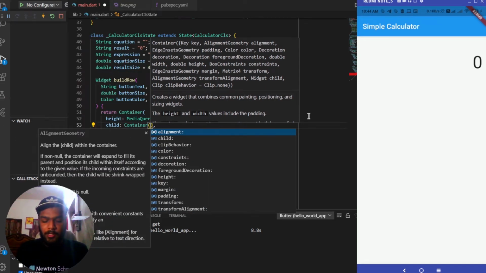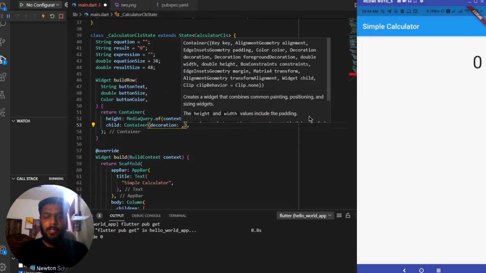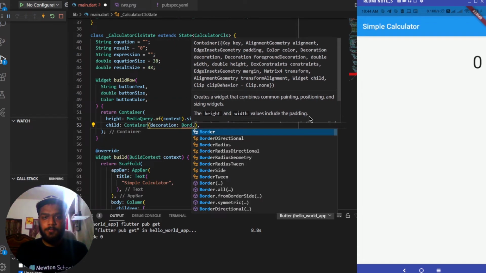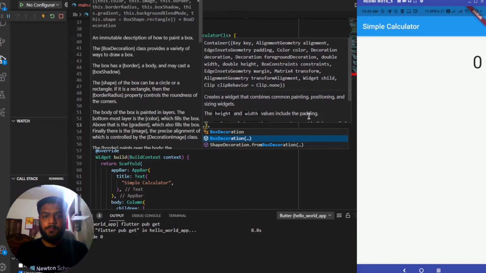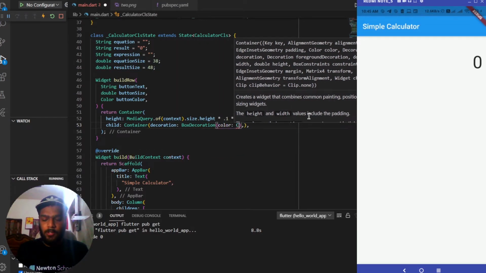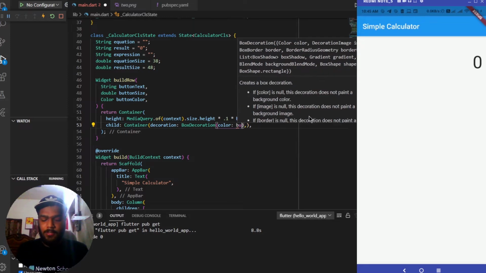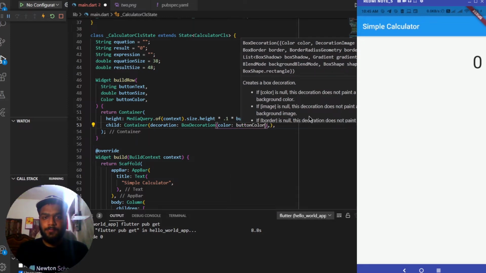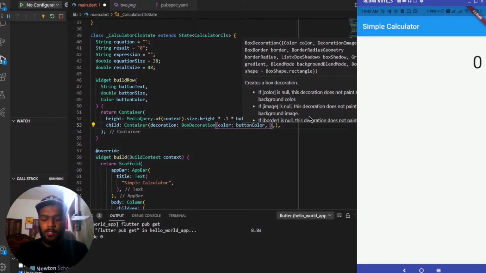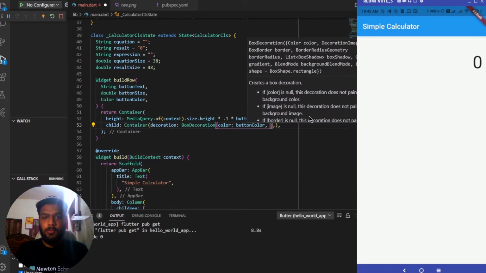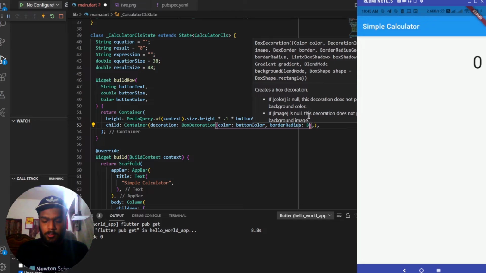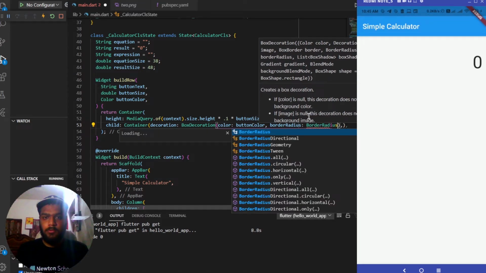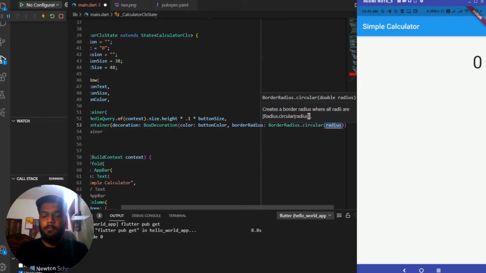So let me add the decoration. Inside that we can add the color. So box decoration, color will be equal to the button color which we have received, and after this we can assign the shape. So let me add the border radius of circular value 18, so that it is in a circular shape with the value of 18 over here.